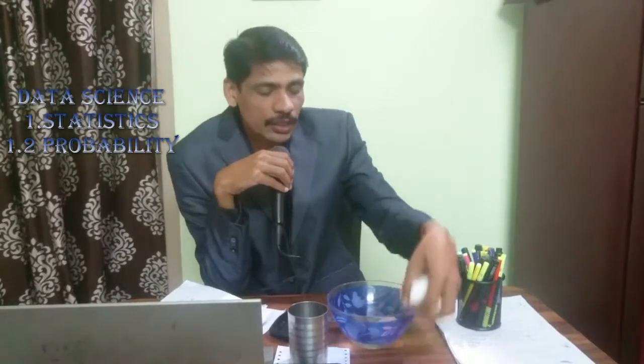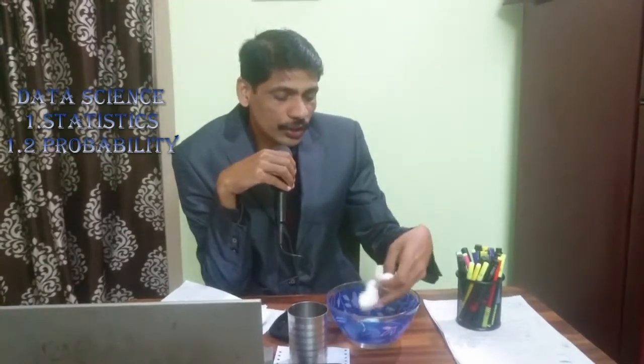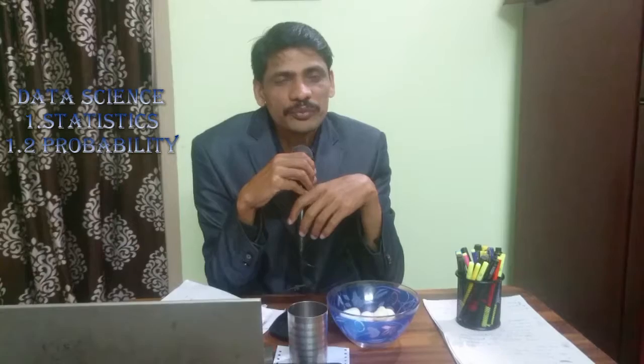The total possible outcomes are 9. So out of 9 I have 5 met condition. That means the probability of picking up a white or yellow colored ball out of 9 equals 5 by 9, right?